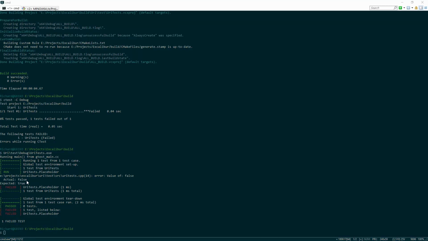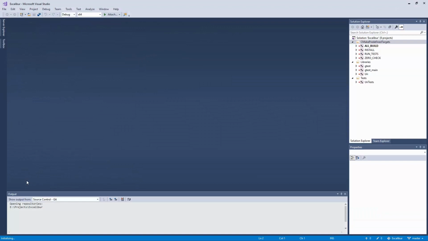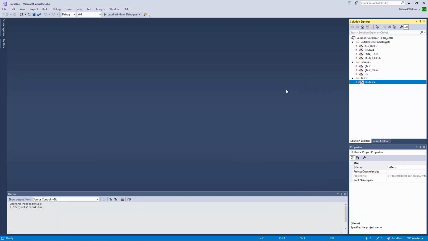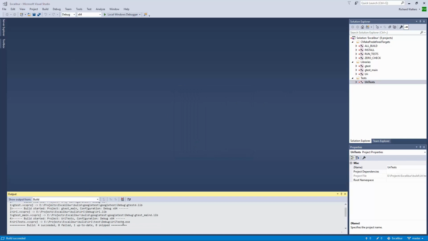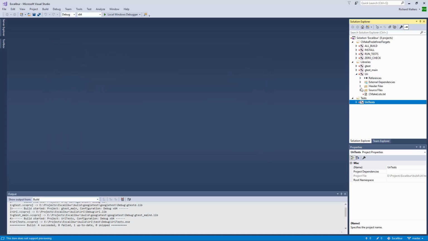So did I close Visual Studio? I did, didn't I? Let's open it again. And set that as the startup project. You only have to do that when you generate or regenerate the build system. Visual Studio will do that sometimes. Even if you build it with MSBuild, Visual Studio thinks it's not up to date. But it generally doesn't really do much other than relink. So relinked, we ran it, see the same test failure. Go back and fix that.